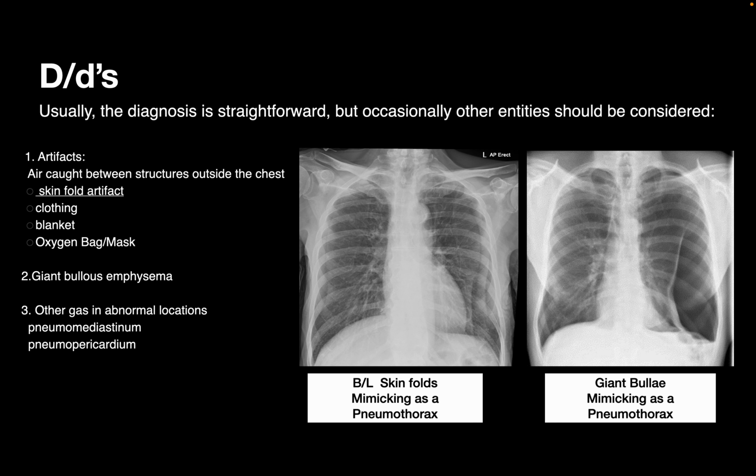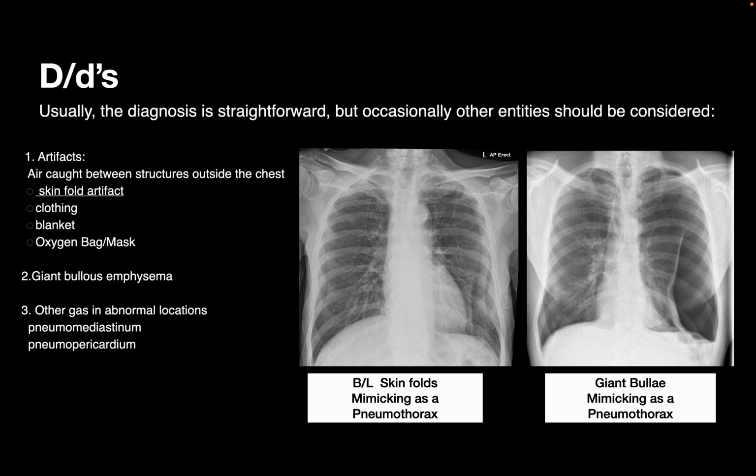Second is giant bullous emphysema. A giant bulla can also mimic a pneumothorax, as like pneumothorax it also has a visible white line, and peripheral to that line there is radiolucency. But we should always keep in mind that the lateral margins or edges of a bulla go lateral to the chest wall, whereas in pneumothorax the margins of the visible line go inward or medially, and thus it can help us in differentiating a giant bulla from a pneumothorax.